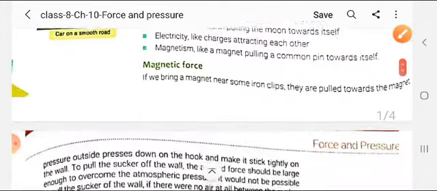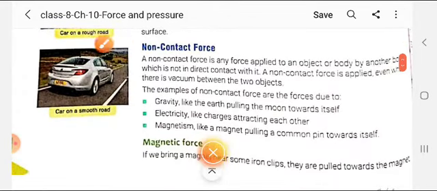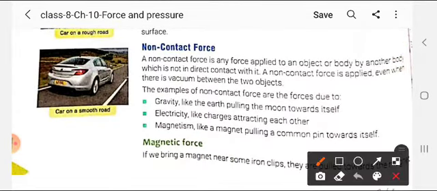Next is the electric force, as you can see here, students. If you rub an object, that object will be charged, and if you bring it near a neutral object, that neutral object will get attracted by the charged object.